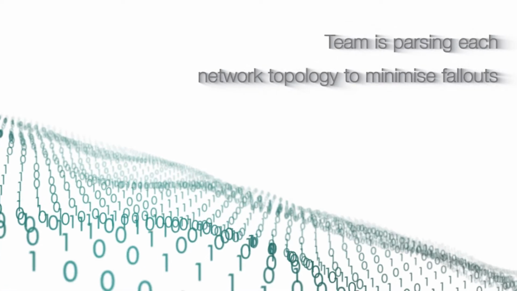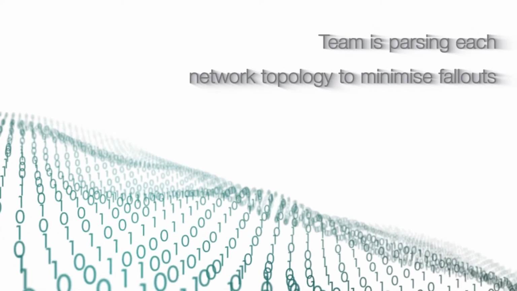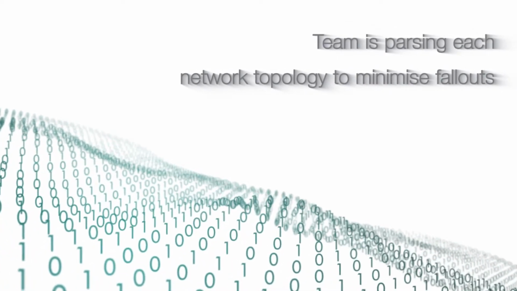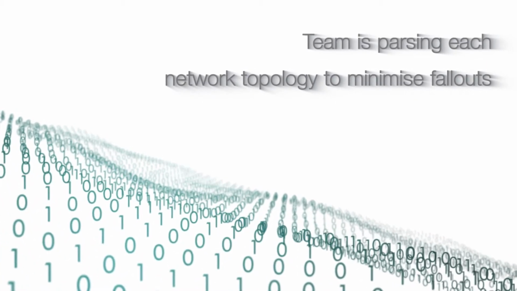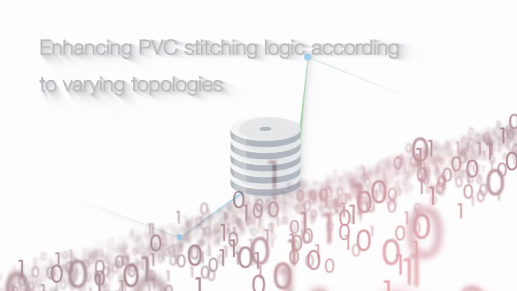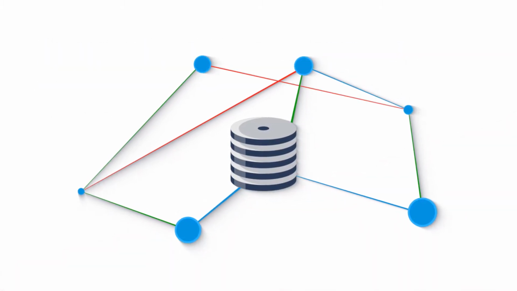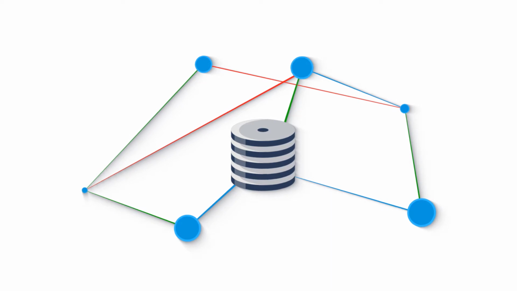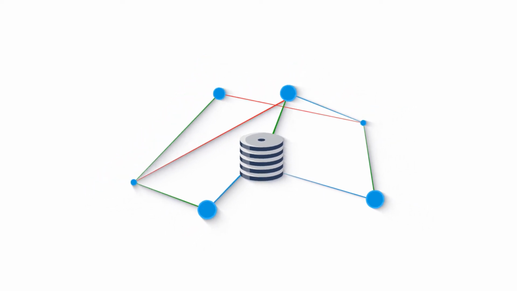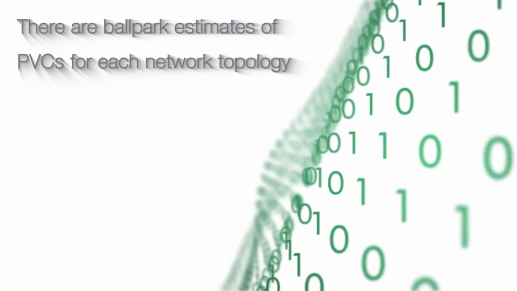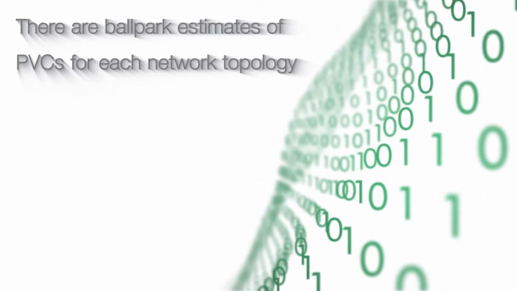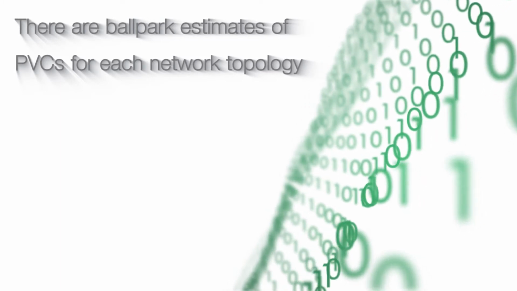There are a number of network topologies which are present, and the team needs to parse each topology to validate the tool. This is critical to minimize the number of fallouts. Different topologies have several complexities, like presence of ring topologies. The PVC stitching logic has to be enhanced to handle each of the XO-specific scenarios. There is no method to approximate how many PVCs corresponding to a particular network topology are present; there are just ballpark estimates.